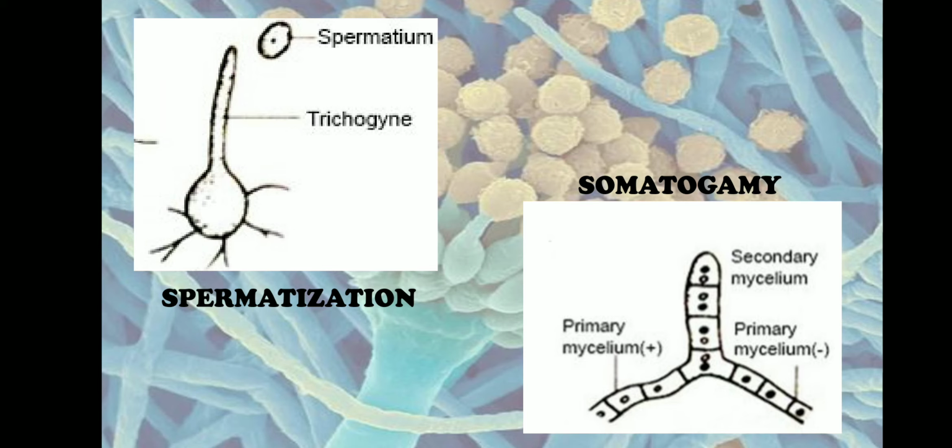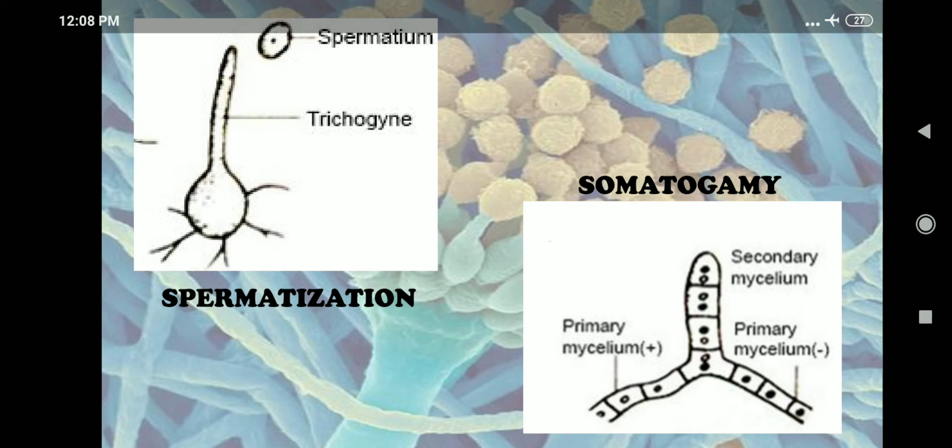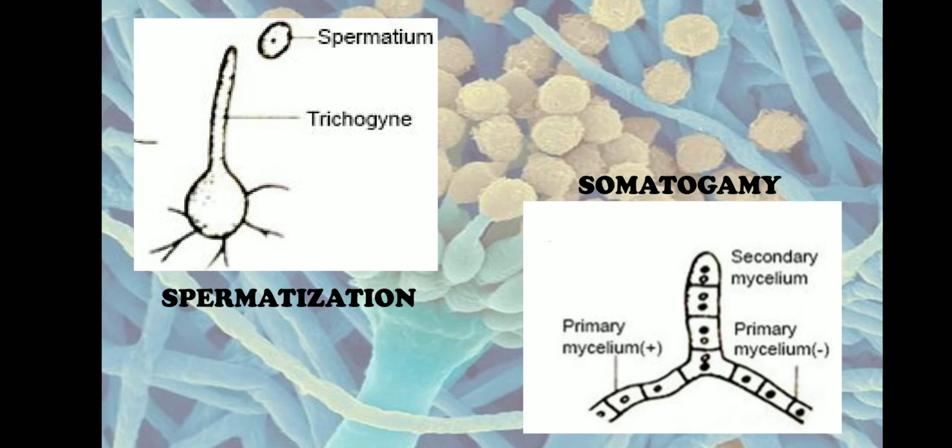Spermatia are carried by air, water or insects and they get carried to the receptive hyphae. The spermatia will get attached to the trichogyne of the receptive hypha and migrate into the cytoplasm. So this is how plasmogamy occurs, and later the nucleus present in the spermatium will fuse with the nucleus in the trichogyne, and hence karyogamy will be established. Later meiosis will happen and the meiospores will be produced. So this is how the spermatium fuses with the female receptive hypha.